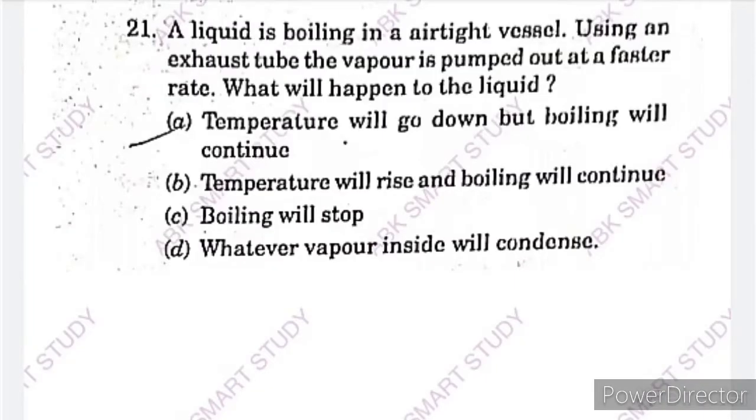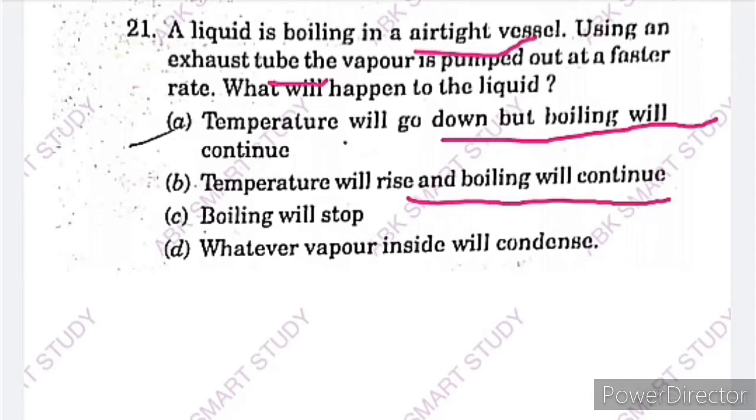So let us start question 1 of today's lecture. The question is, a liquid is boiling in an airtight vessel using an exhaust tube. The vapor is pumped out at a faster rate. Then what will happen to the liquid? Options are: A, temperature will go down but boiling will continue. Option B, temperature will rise and boiling will continue. Option C, boiling will stop. And option D, whatever vapor inside will condense.